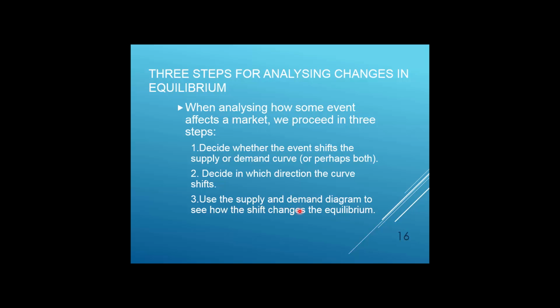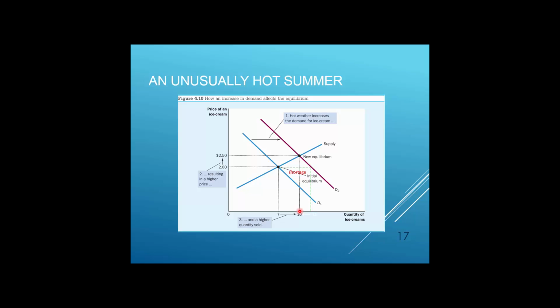equilibrium. And we will have the first case, and this is when we have a market for ice cream. Let's assume we have very hot weather, it's summer, there's a very high temperature outside, and of course many people are trying to buy ice creams. This is what will shift demand to the right. You have D1 shifts to the right. Can you see this arrow is showing the shift? It means we are following those 3 steps.